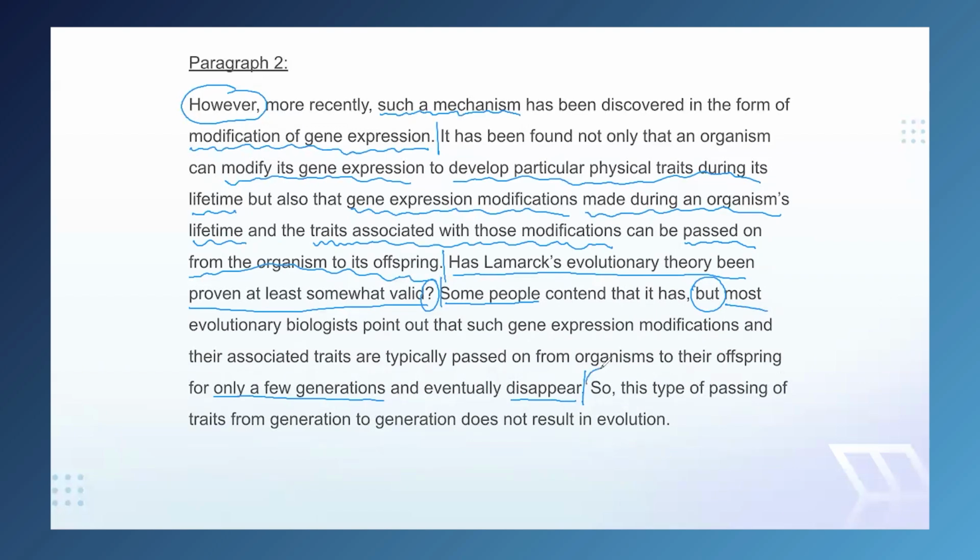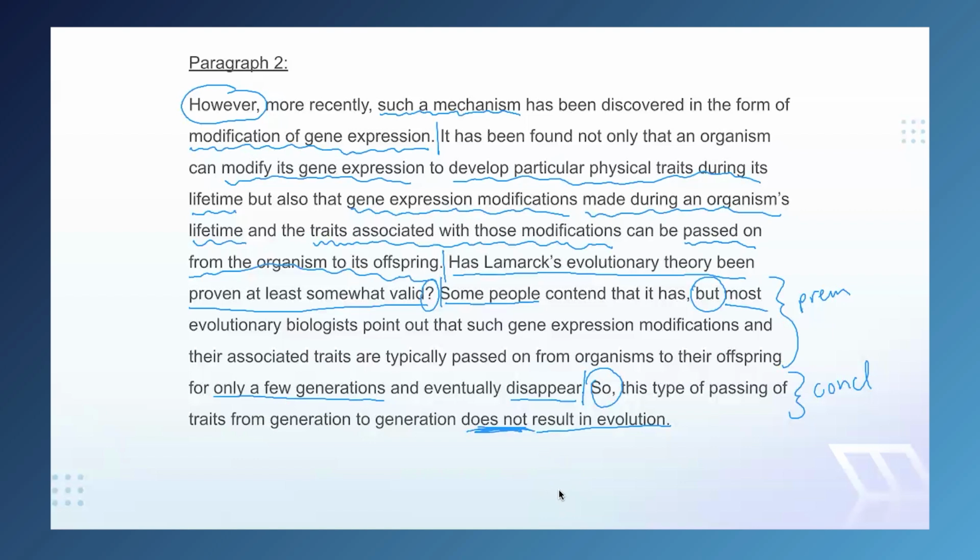Last sentence. So we've got conclusion language, which suggests that the previous sentence was all premise. And this last sentence is the conclusion. So our ideas that we were working with in the previous sentence are leading to this sentence. This is important. This is probably the point of the entire paragraph. So the type of passing on of traits we saw in the previous sentence, associated with modification of gene expression from generation to generation, does not result in evolution.